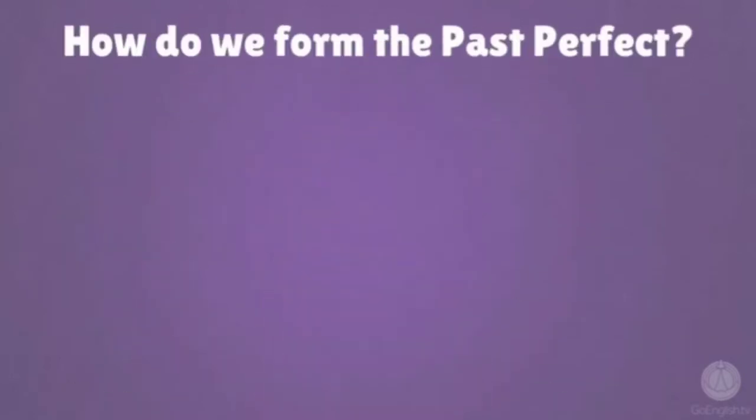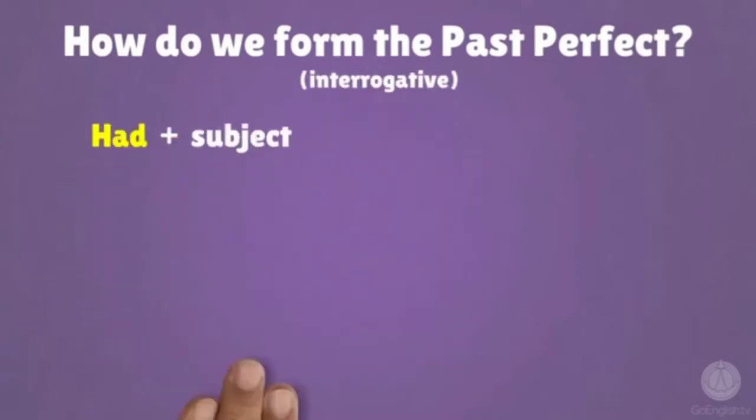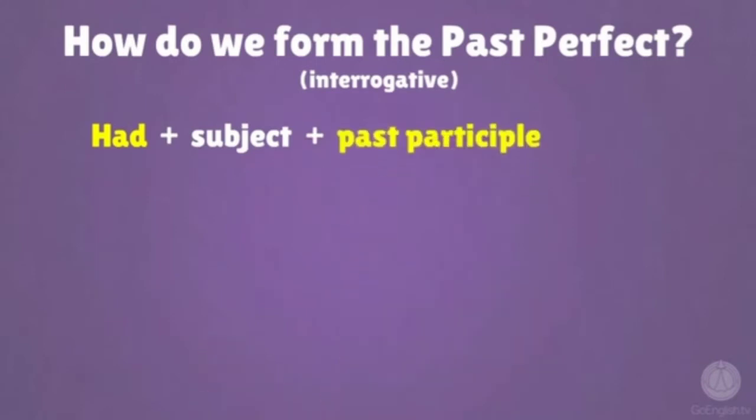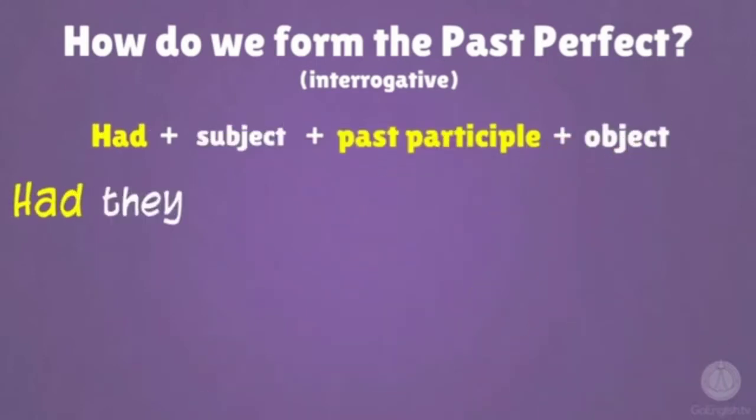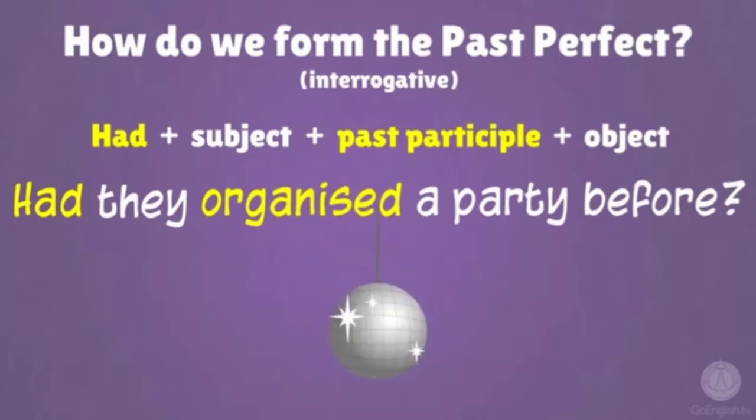Okay, students, let me see the form of the interrogative sentence in the past perfect tense. Had plus subject plus past participle plus object. This is the example. Had they organized a party before?